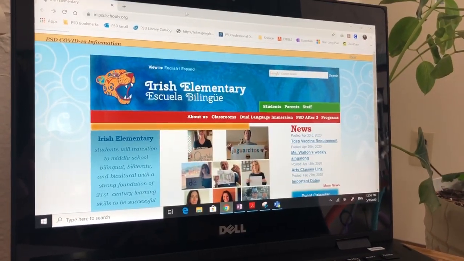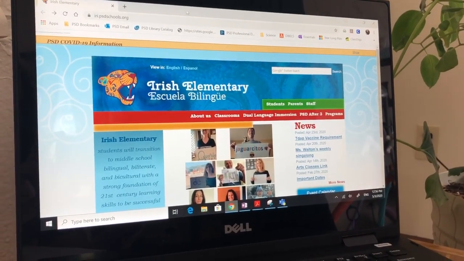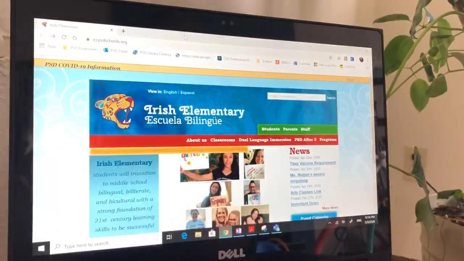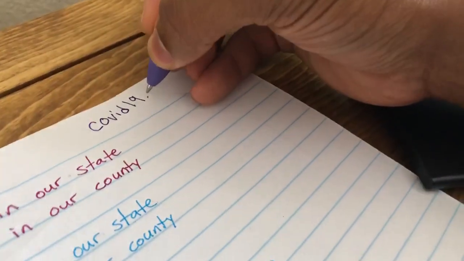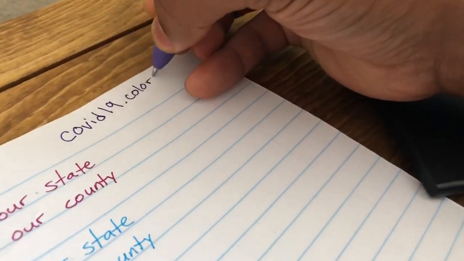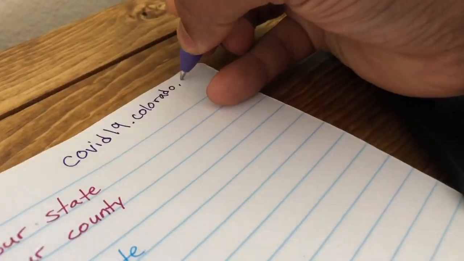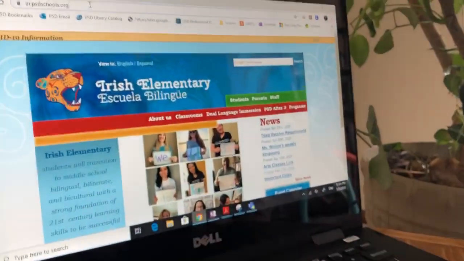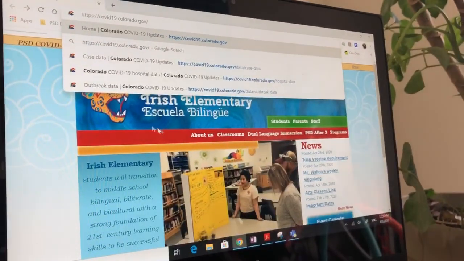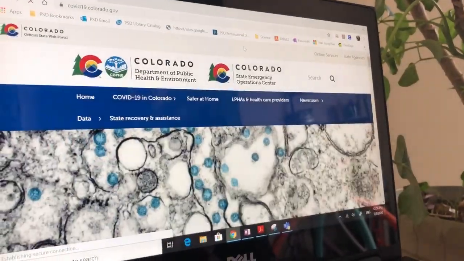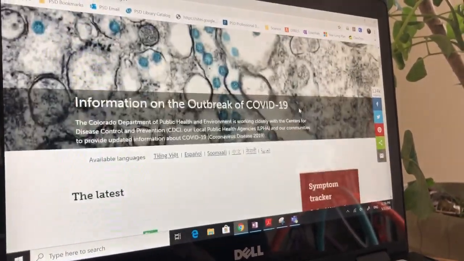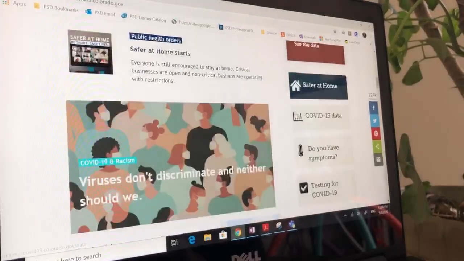Hey, so I've been wanting to get some information on the virus. So I'm going to go to the Colorado government website, Covid19.Colorado.gov. The only problem is that this is a lot of random information.